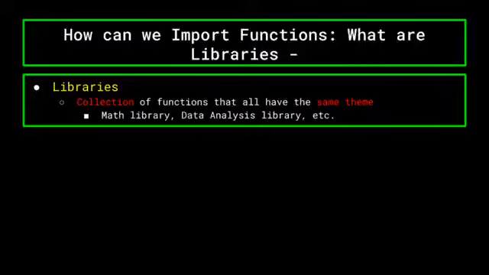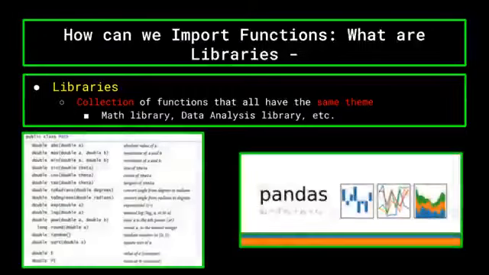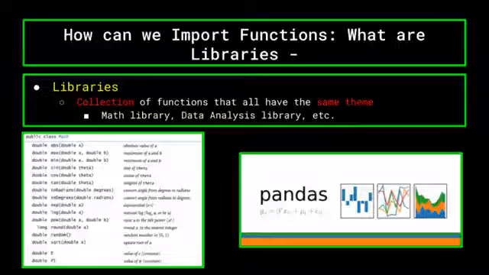It may be a math library, a data analysis library, a library which translates text, or anything you can think of, really. There's such a variety of libraries for any given language that most functions you require that are not hyper-specific to your program can likely be found in some library. In fact, a good portion of any programmer's job is looking online for packages which can make his or her job easier, instead of handwriting functions.